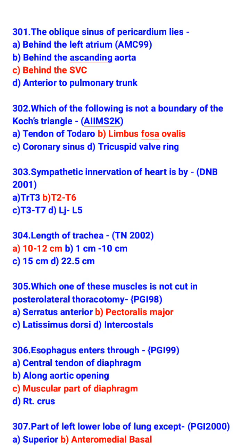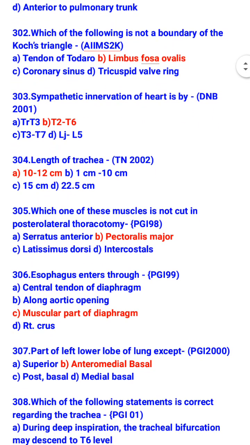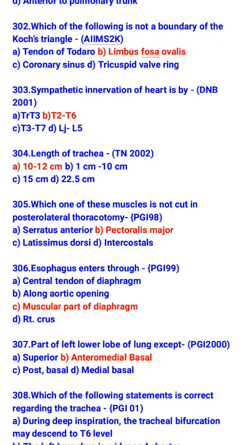Sympathetic innervation of heart is by T2 to T6. Length of trachea is 10 to 12 cm. Which one of these muscles is not cut in posterolateral thoracotomy? Pectoralis major is not cut. Serratus anterior, latissimus dorsi, and intercostals are cut.